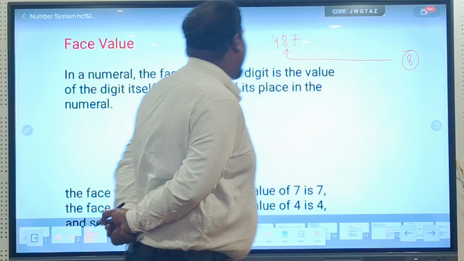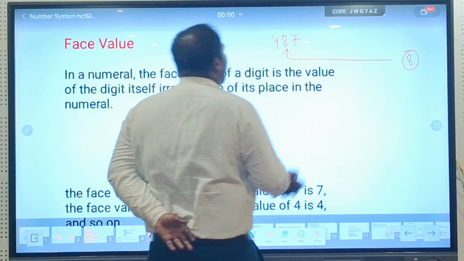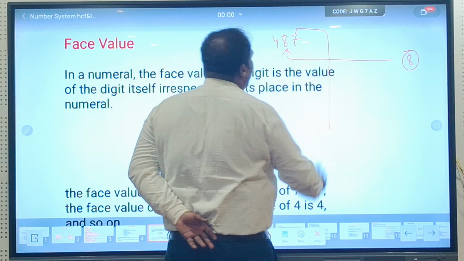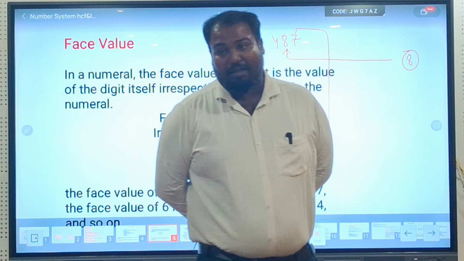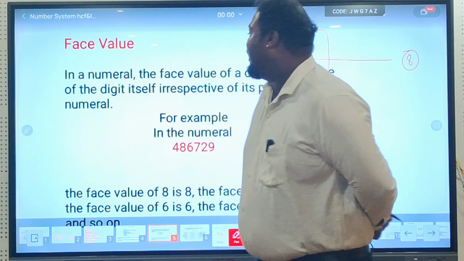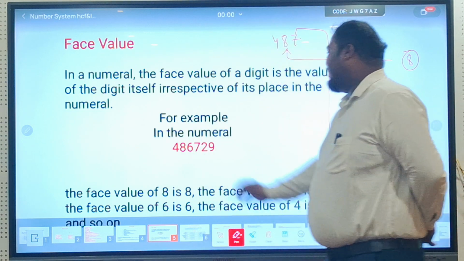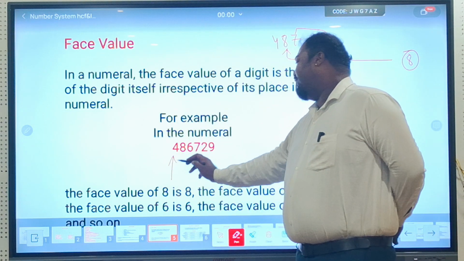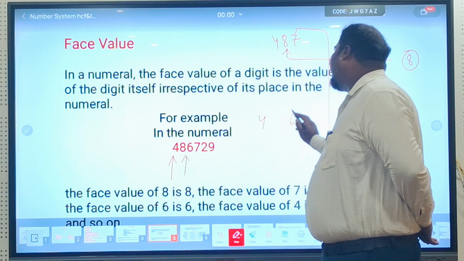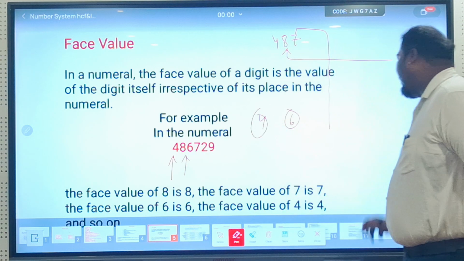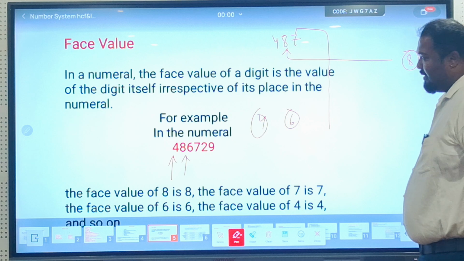Okay. Now, if I say, tell me what is the face value of this 7, you will say that 7 is the face value of 7. Correct? Now, if I say, tell me what is the face value of 4, and what is the face value of 6? So, the number itself is the face value. Got it?